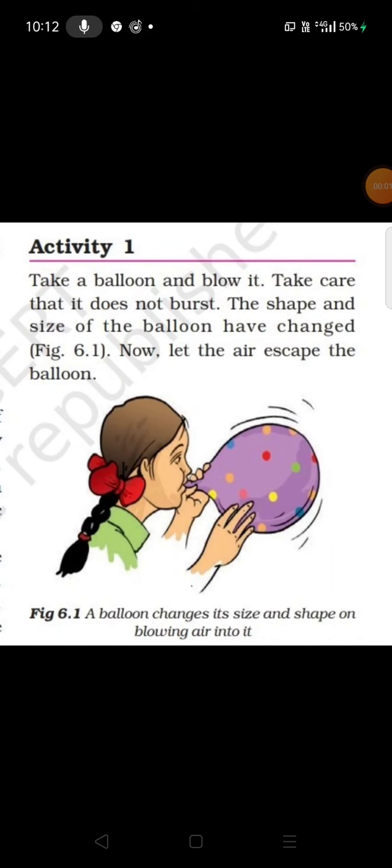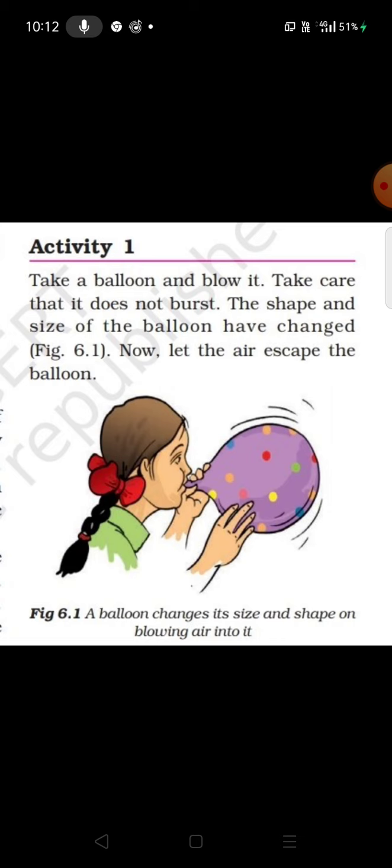Students, till now we have learned that any alteration of a substance from its original shape, size and state is known as a change. Now we will do certain activities, and we will study these activities to understand what are reversible and irreversible changes. So in today's topic we are going to learn about reversible and irreversible changes.